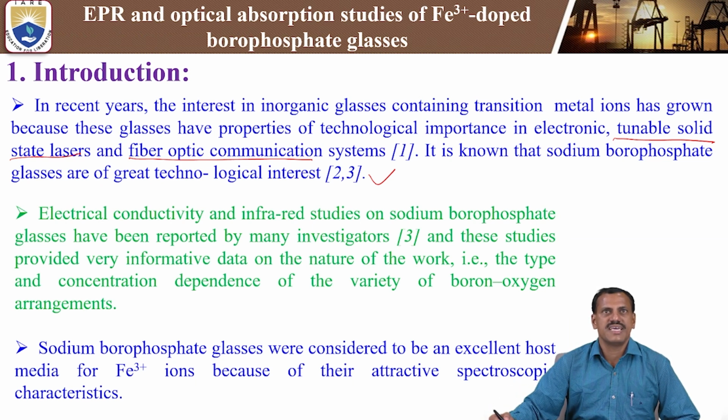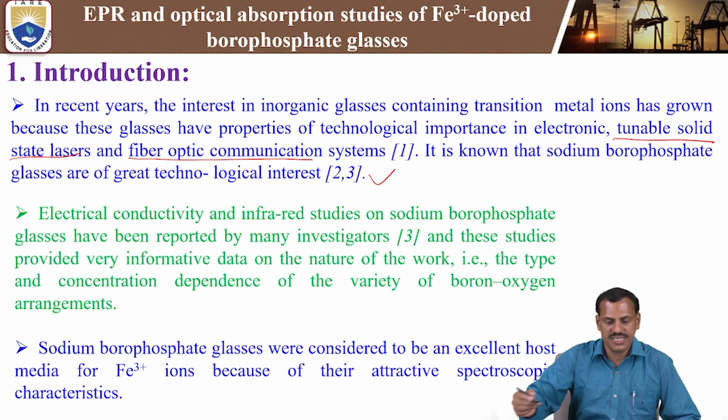The second one is electrical conductivity and infrared studies on sodium borophosphate glasses, which have been reported by many investigators. So far they have studied the electrical conductivity and infrared studies on sodium borophosphate, but there are fewer studies on the optical absorption of iron 3 plus doped borophosphates. These studies provide very informative data on the nature of the work, that is, the type and concentration dependence of the variety of boron oxygen arrangements.